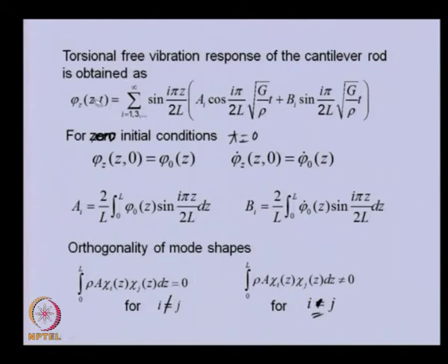You can see that once we multiply both sides by the eigenfunction of the ith mode, the terms here will be 0 corresponding to all modes except i, and that is the case here. So these have been obtained using the orthogonality condition of the mode shapes. For different initial conditions we can get these constants, and the free vibration can be described. We have analyzed the torsional vibration.